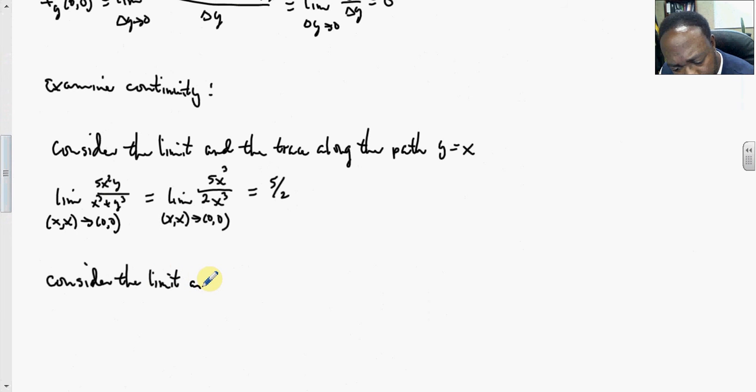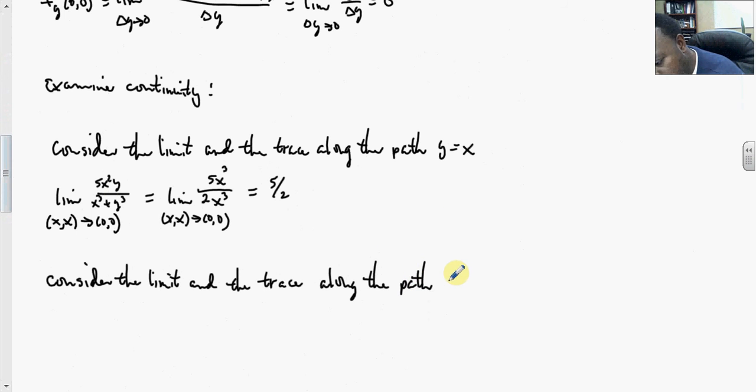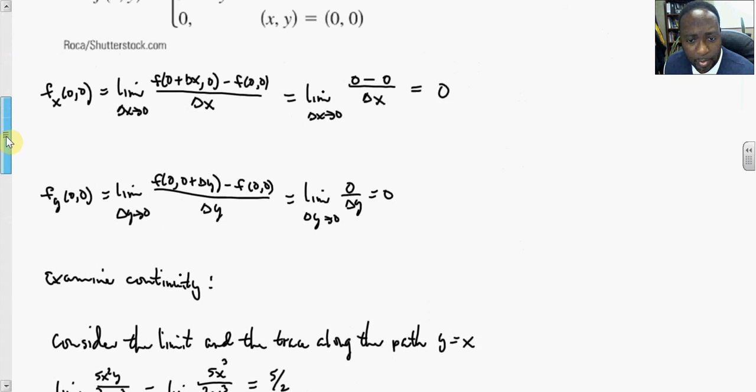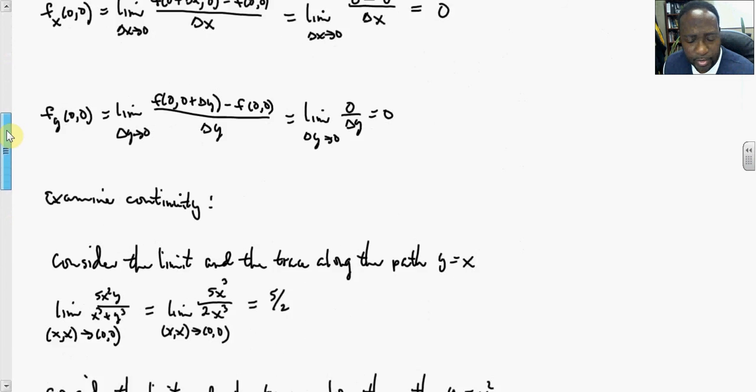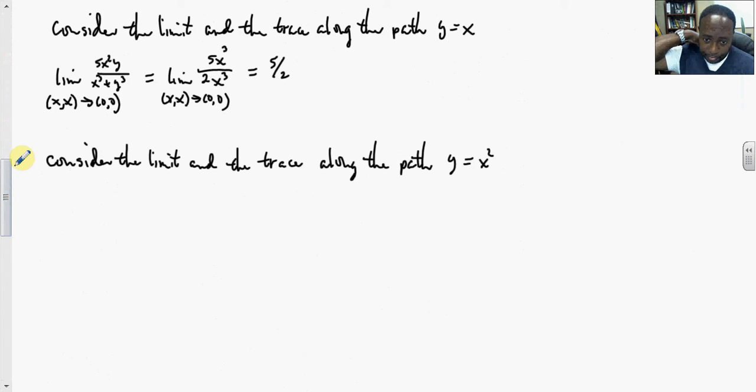the limit in the trace along the path. Here I will look along the path of y equal to x squared. The parabola is in there of the 5x cubed y. I mean, you can even trace along the hyperbola as well. You have several traces going on within this graph. So this is the limit here, x comma x squared